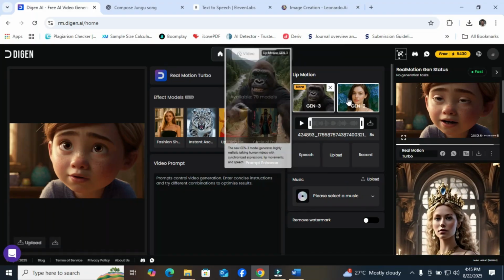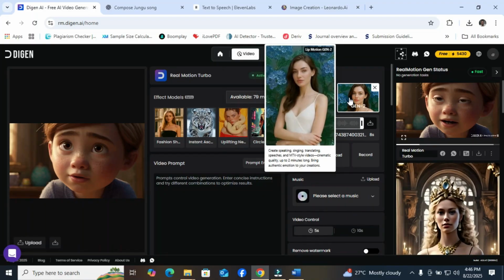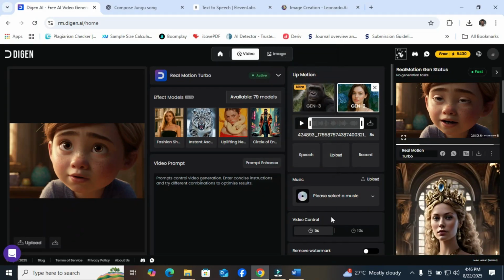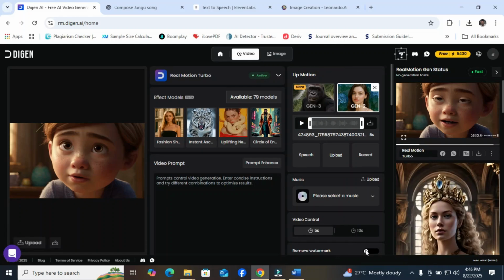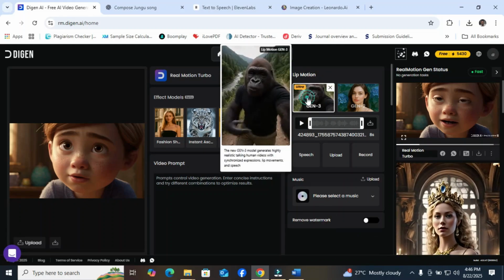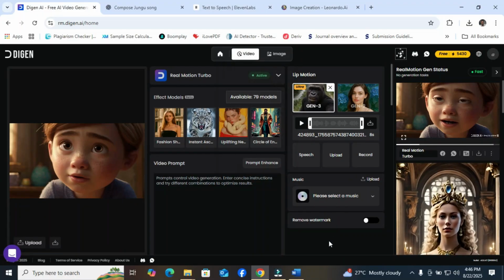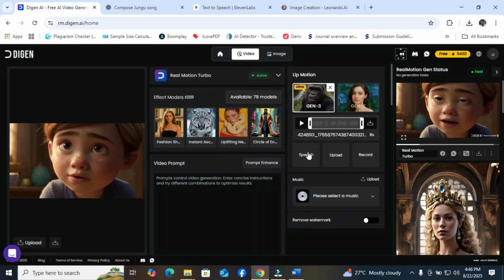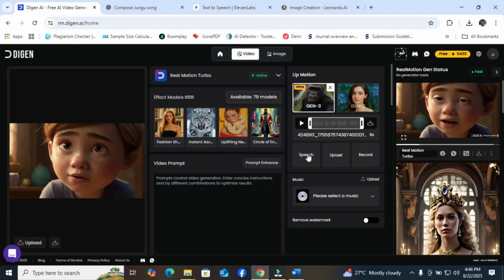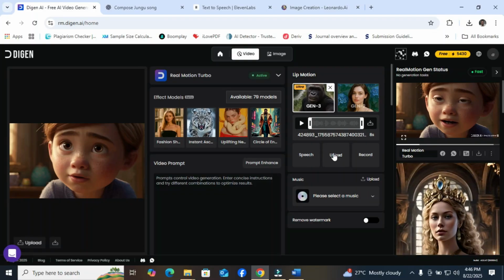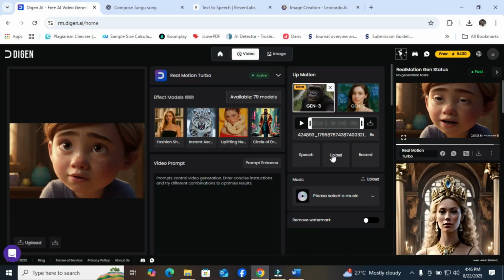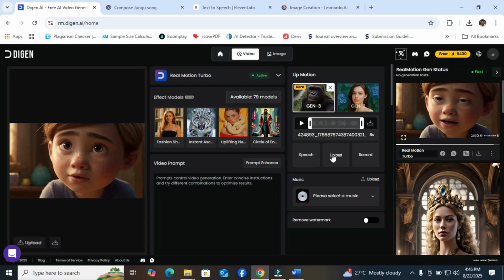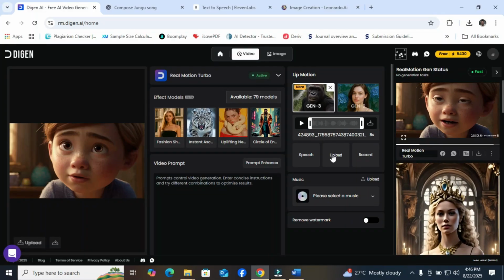Then when I create, let me click Gen 2. Gen 2 will give you several options, either to use 5 minutes or 10 seconds, remove watermark, include watermark. But when you use Gen 3, it gives you the platform whereby you can see it now. You can decide to click on speech, get a speech for yourself from this platform, or you upload the speech that you created. You know, I created an audio speech, like a story.